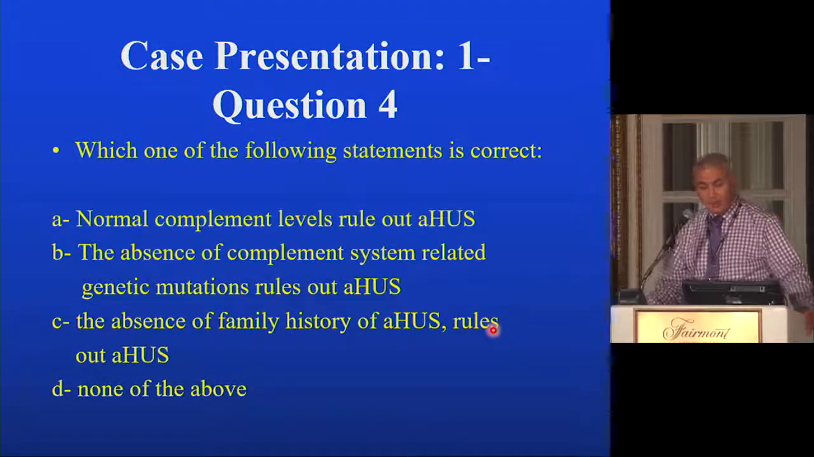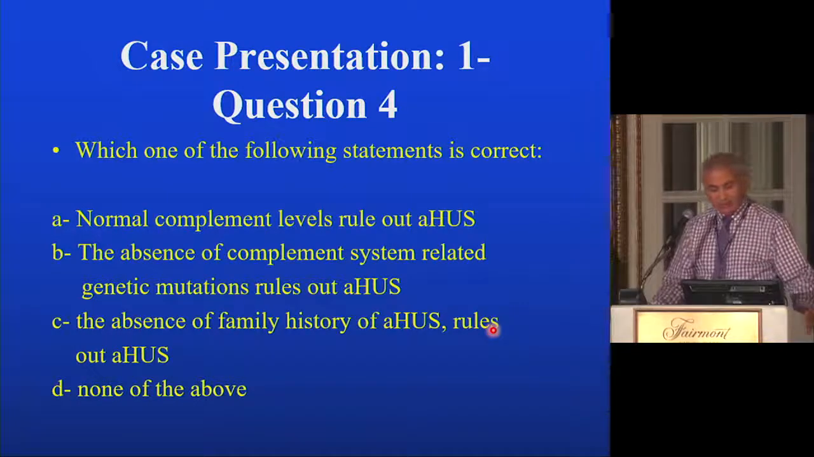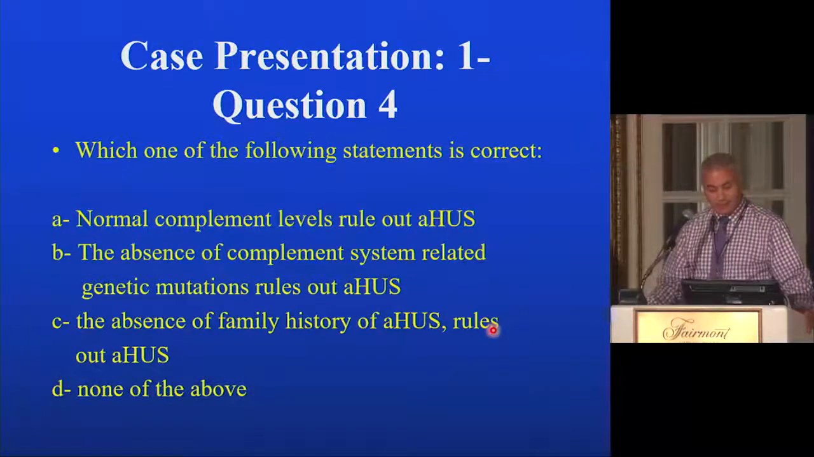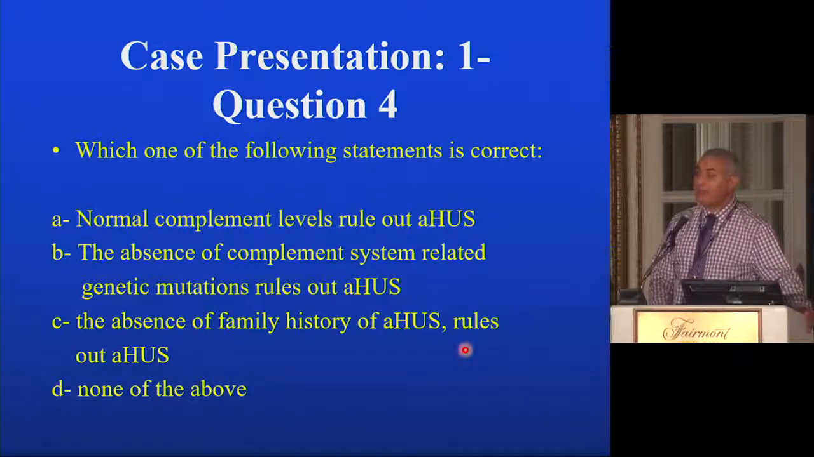Which one of the following statements is correct? We're jumping to another category of disease. Normal complement levels rule out atypical HUS. The absence of complement system-related genetic mutation rules out atypical HUS. The absence of family history of atypical HUS rules out atypical HUS. None of the above.